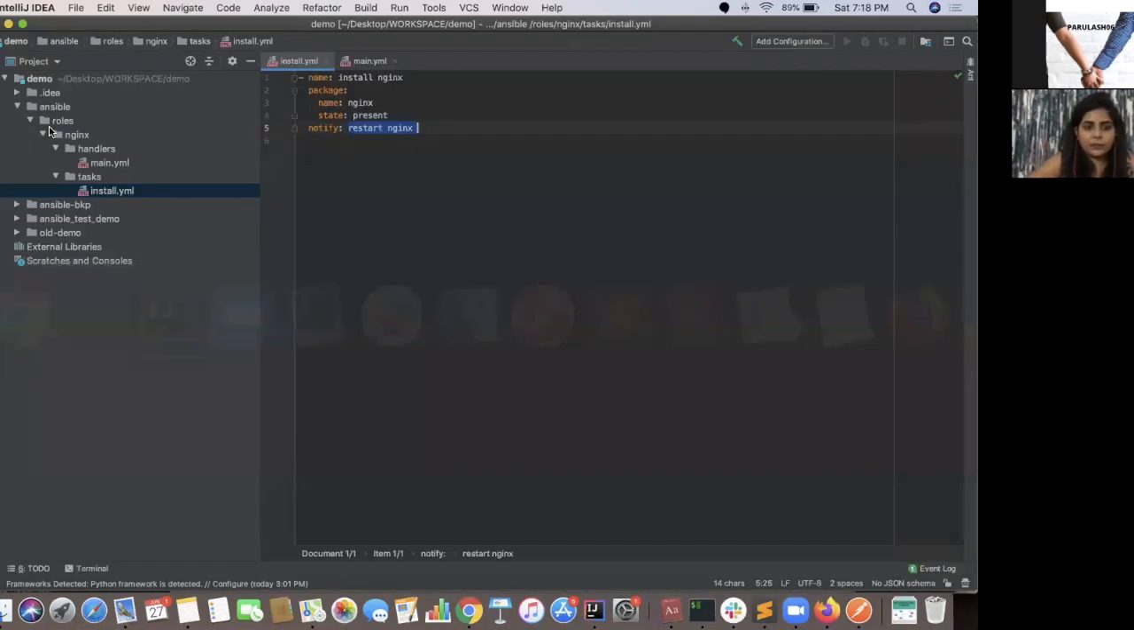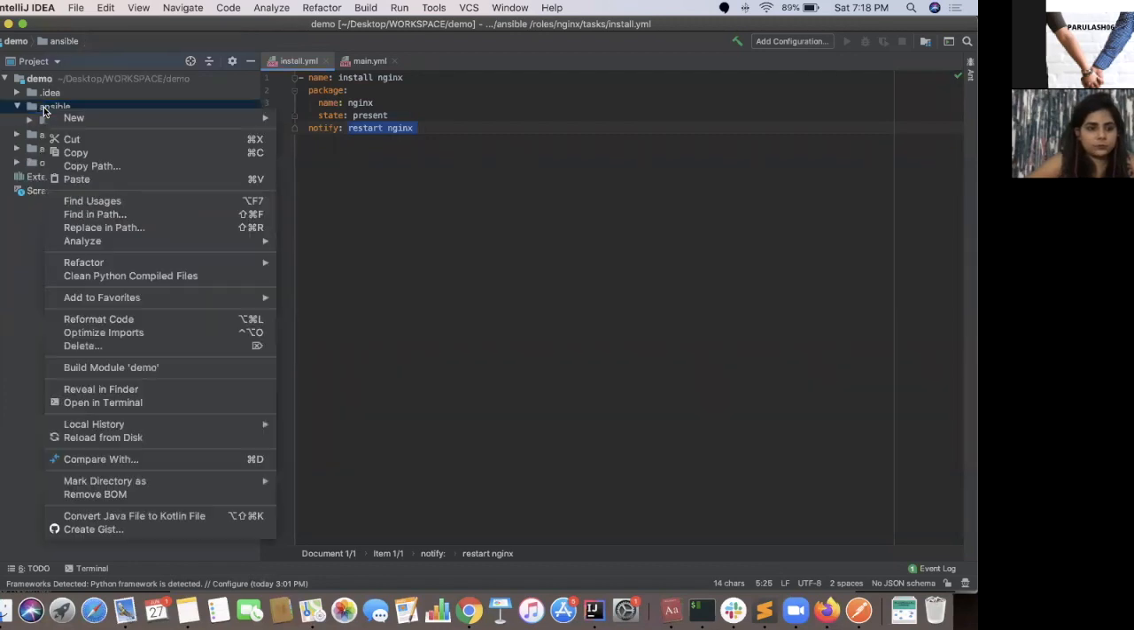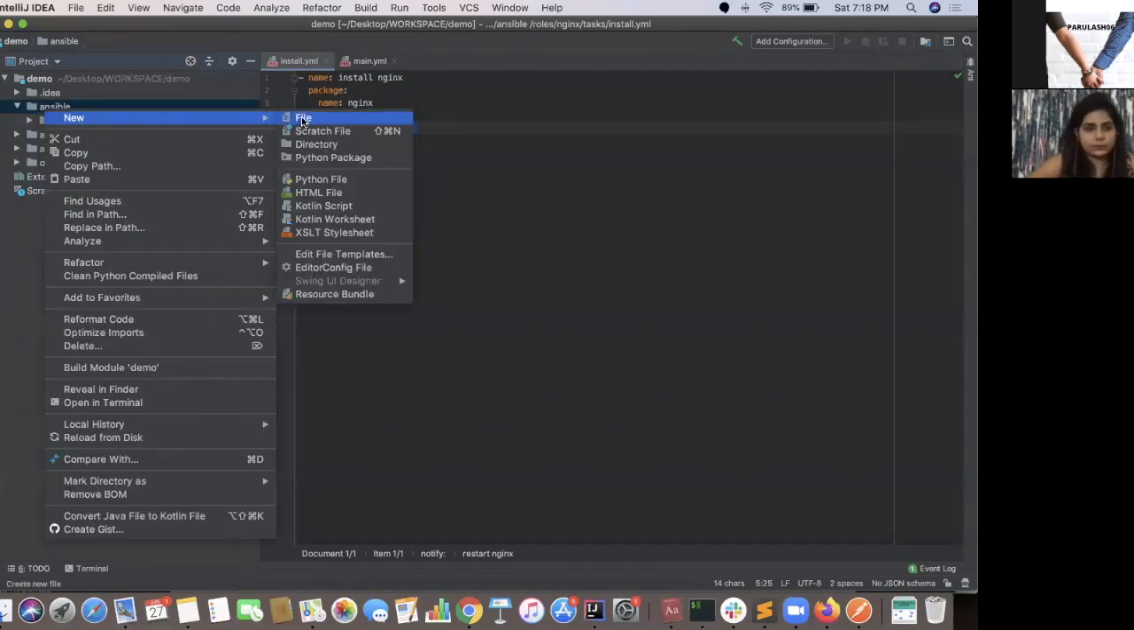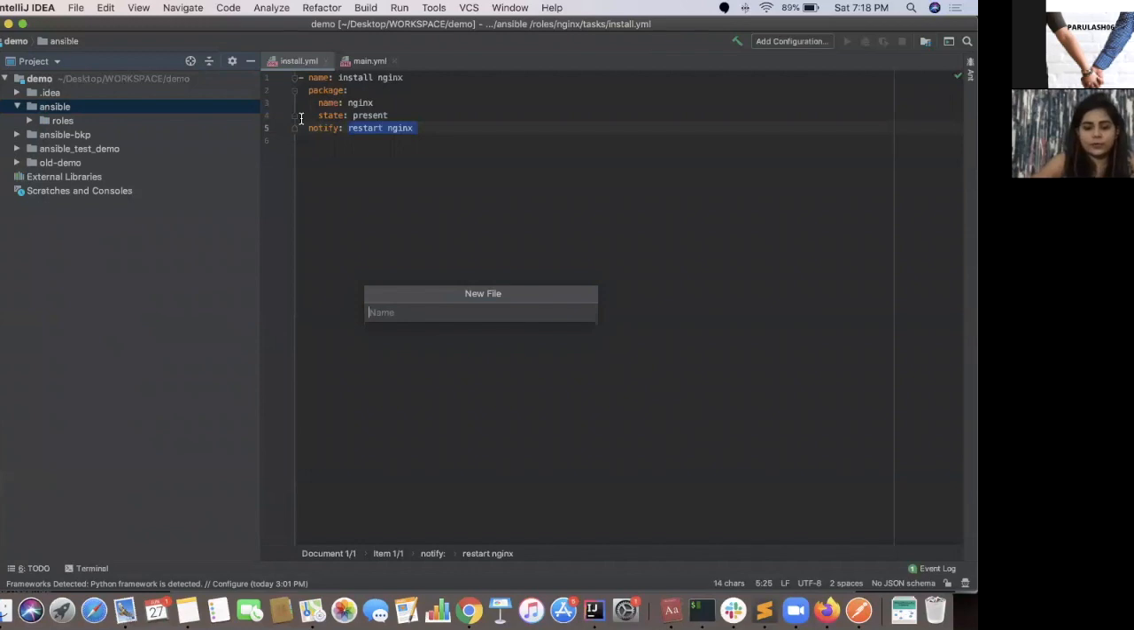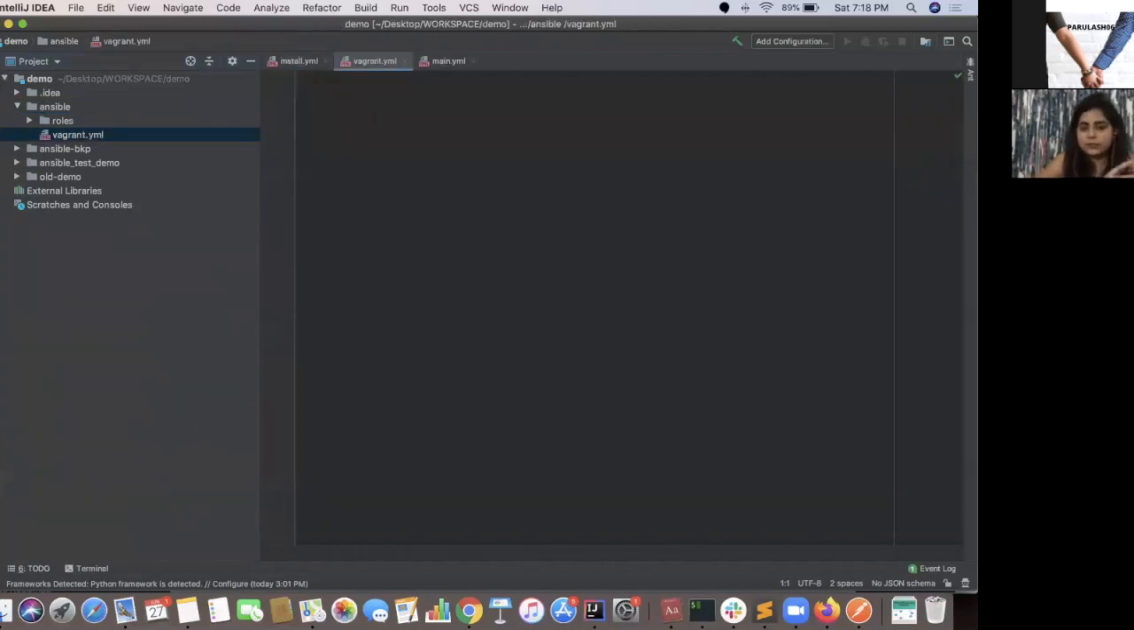So up till now, we have written a role. Let's write our Ansible play as well. To run this role, we'll need an Ansible play. I'm going to write a play called vagrant.yaml, since it will be executed on my Vagrant host. You can give it any name you want, like nginx.yaml. Since it will logically be executed on the Vagrant machine, I have named it that way.